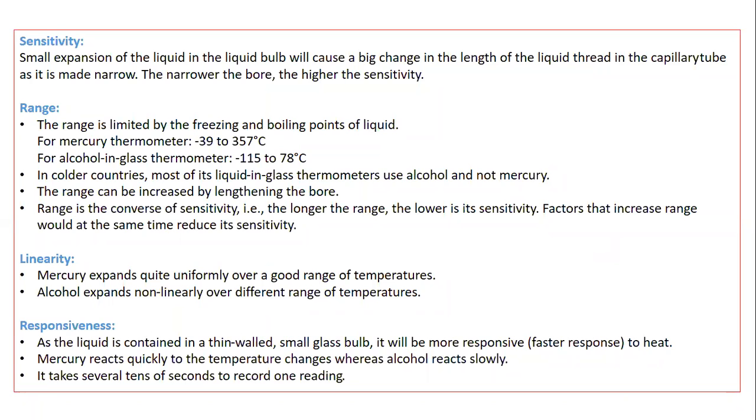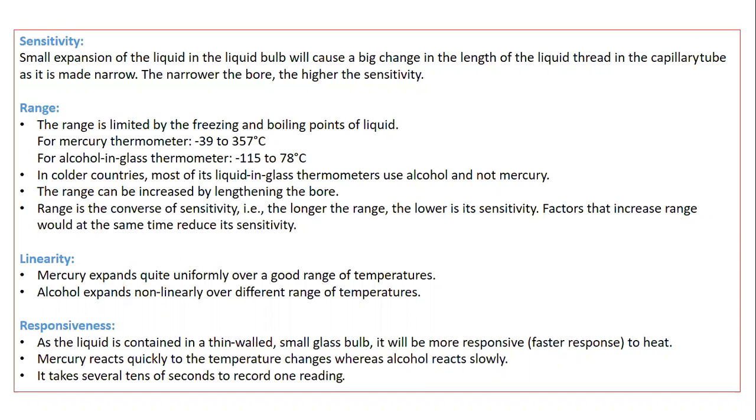As the liquid is contained in a thin walled small glass bulb, it will be more responsive, or have a faster response to heat. The bulb is more responsive to the heat. That's why we are making the bulb with aluminum, because aluminum is a good conductor of heat. Mercury reacts quickly to the temperature change, whereas alcohol reacts slowly.